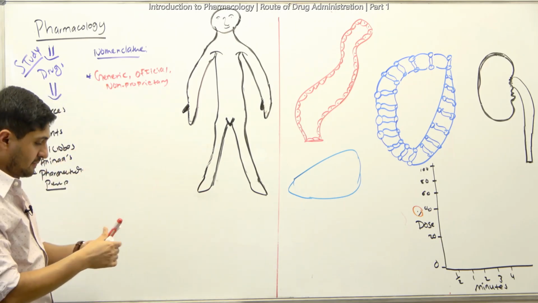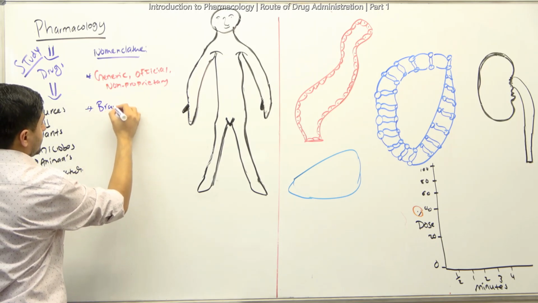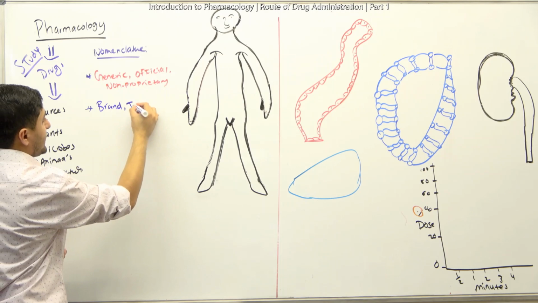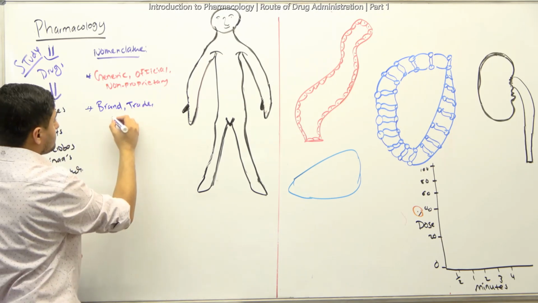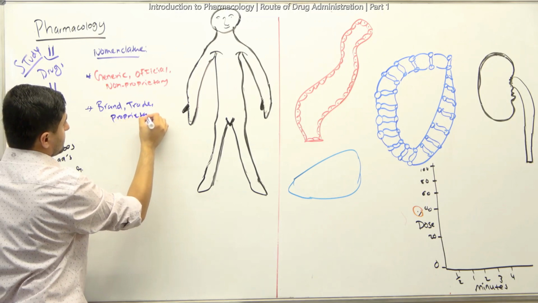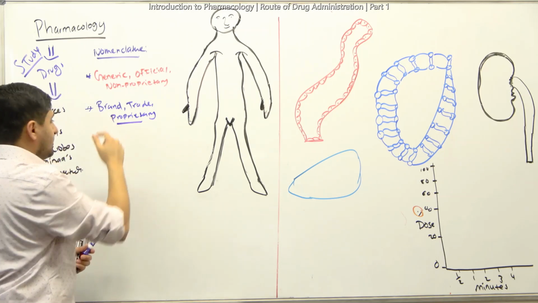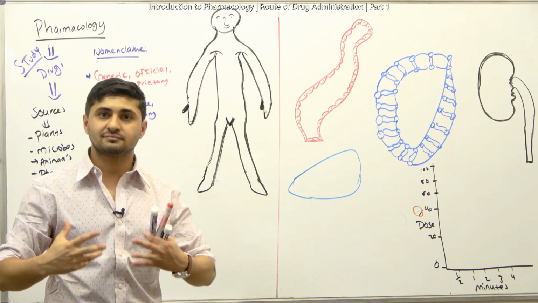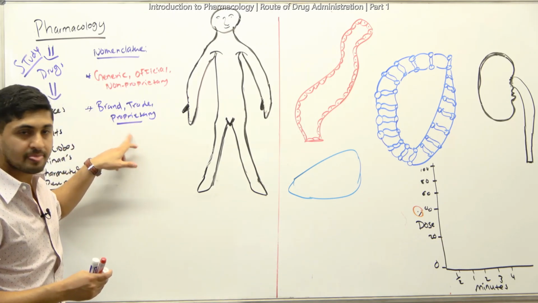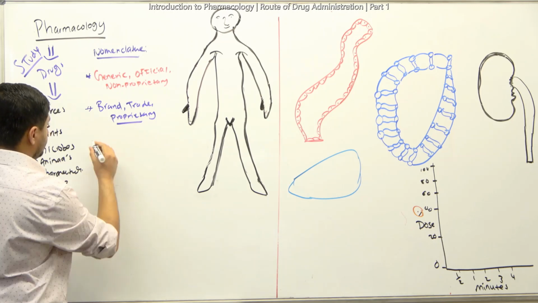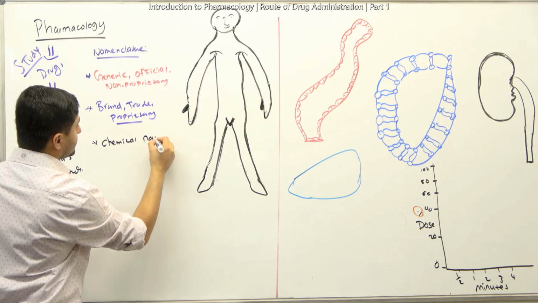And there's another one, which we call the brand name, or trade name, or proprietary name. Proprietary basically means it belongs to someone. Whenever you think about a brand, you think about the company that manufactured it, and they give a special name to that drug. And then the other one is the chemical name. We'll give an example too.